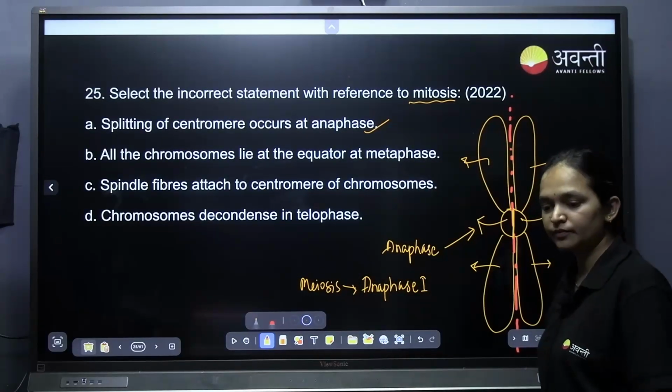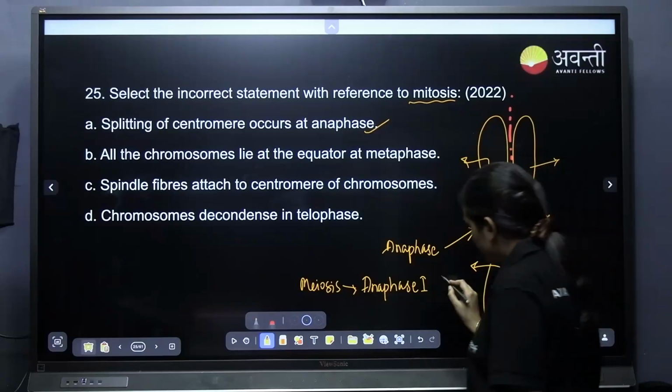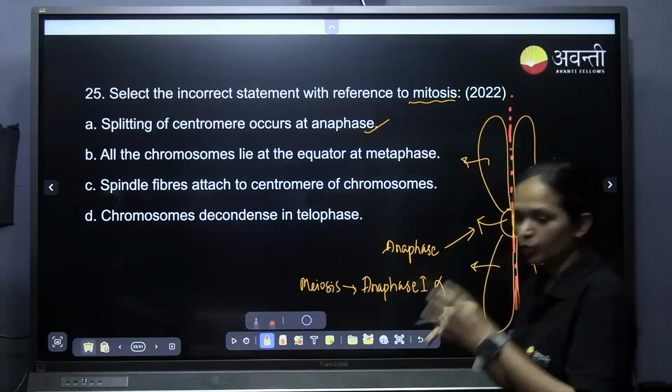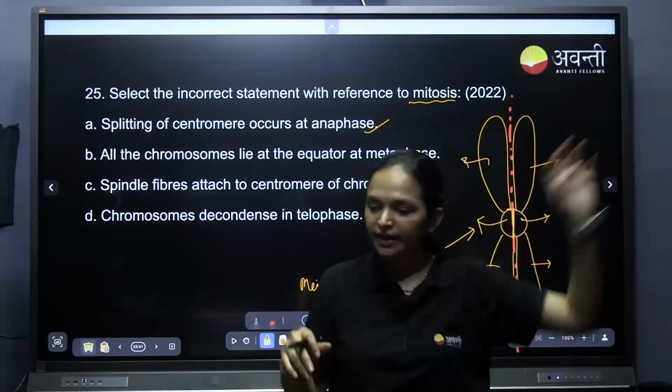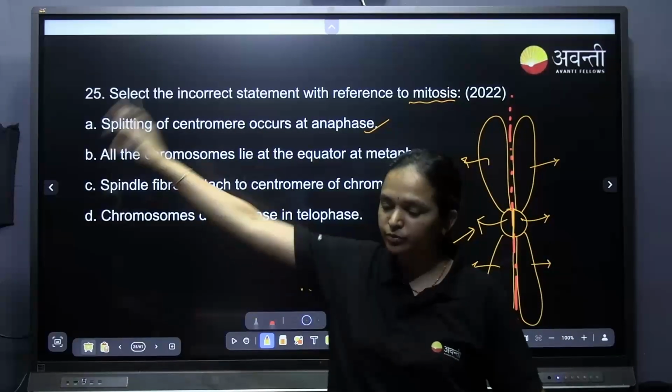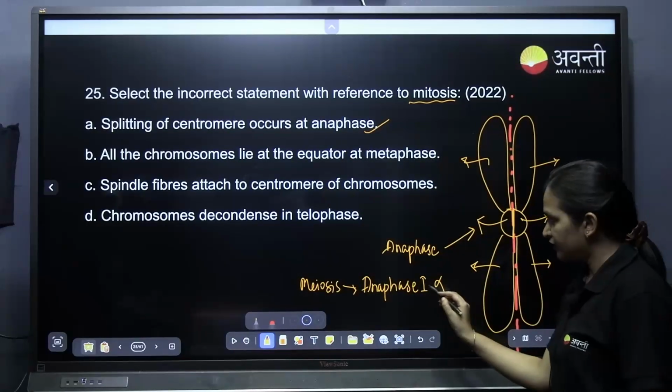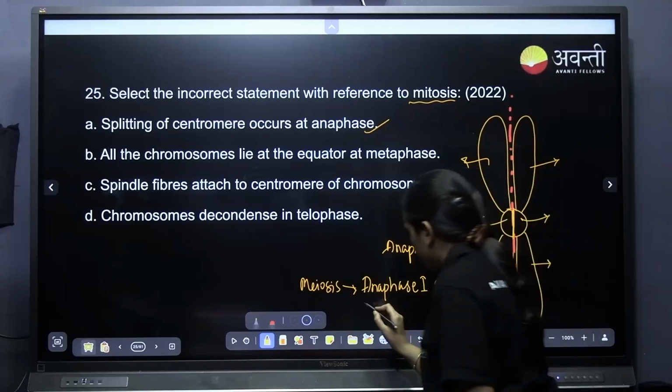Yes or no, tell me? No, ma'am. Splitting of the centromere will not take place, because one of the homologous chromosomes will go to one end, and the other whole chromosome will go with the centromere intact. So in anaphase 1 splitting will not take place.